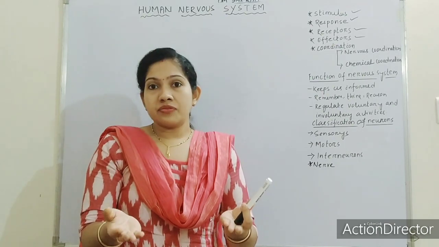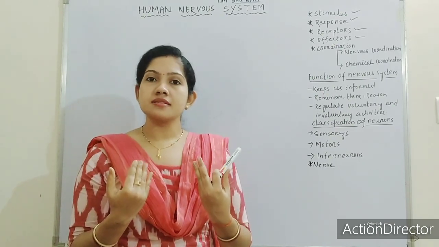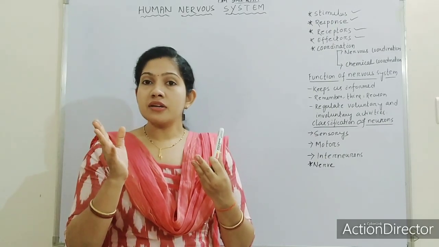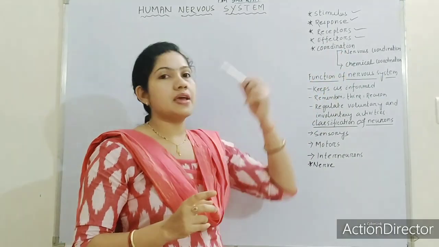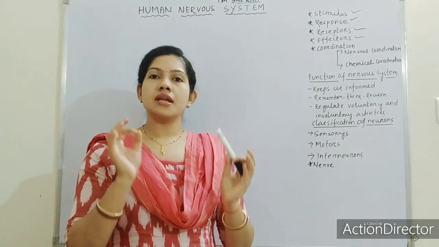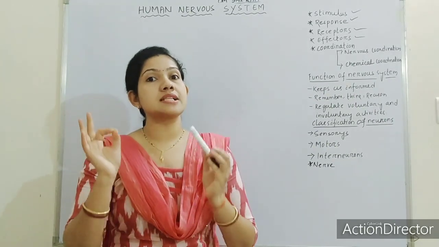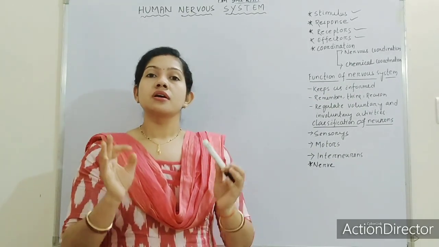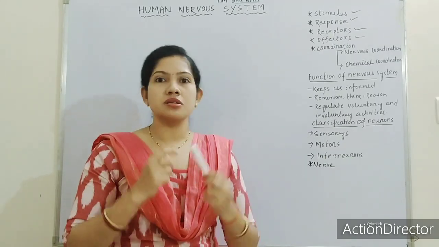Just after the dust falls over our eyes, we close our eyes. That closing of eyes is due to the what? Effectors. So there are receptor cells in our body and also effector cells in our body which take the stimulus and which act against the stimulus.